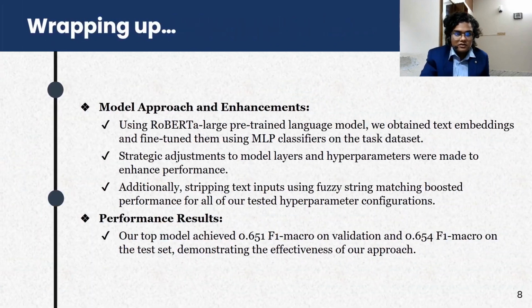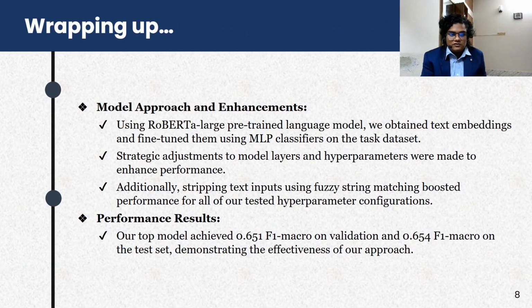So what do we find from this study? We can see that using the Roberta Large pre-trained model, we obtained the text embeddings and then fine-tuned them with MLP classifiers, which was the approach that worked the best. We also made further adjustments to the model layers and hyperparameters. By fine-tuning them, we were able to find the best performing hyperparameters. Additionally, shortening the text input using the fuzzy string matching approach boosted the performance for all of our tested hyperparameter configurations.